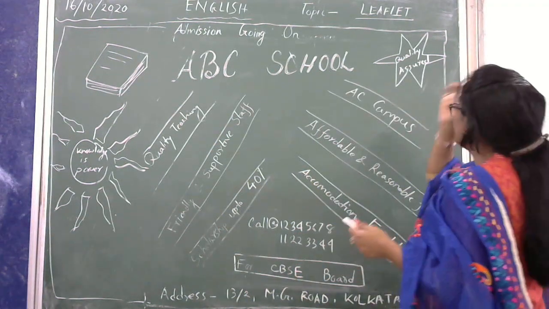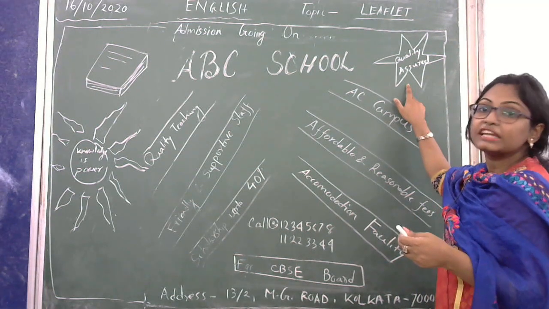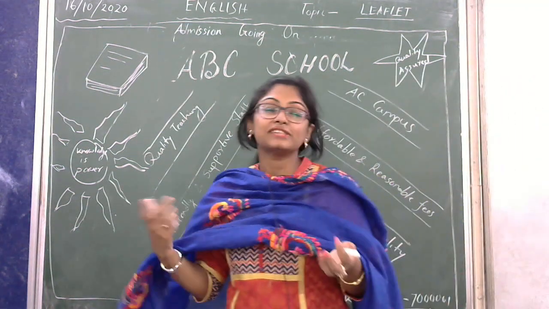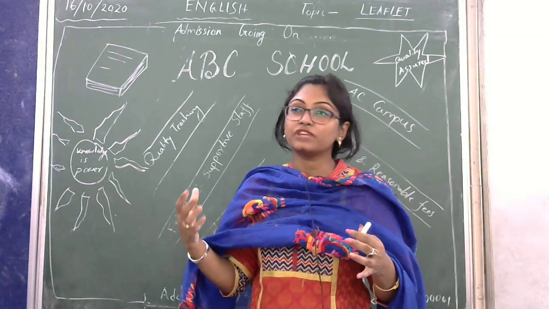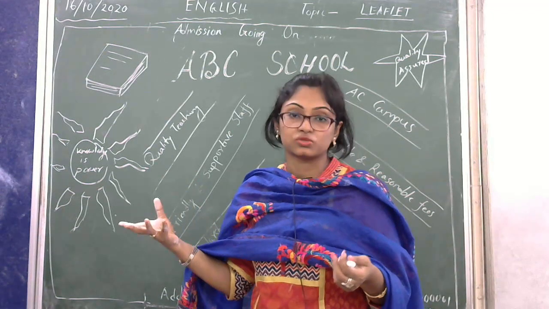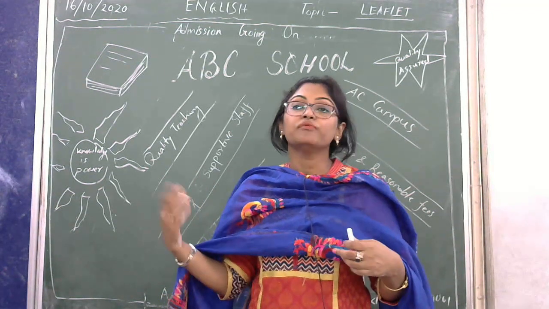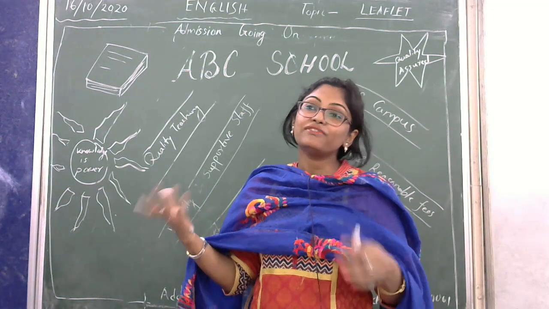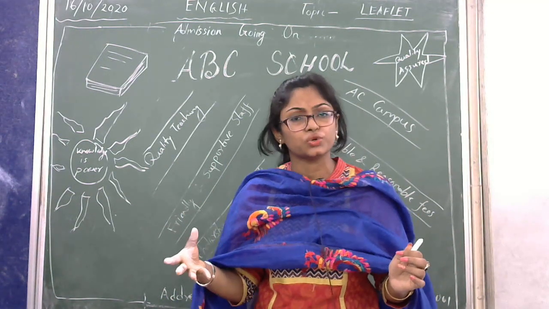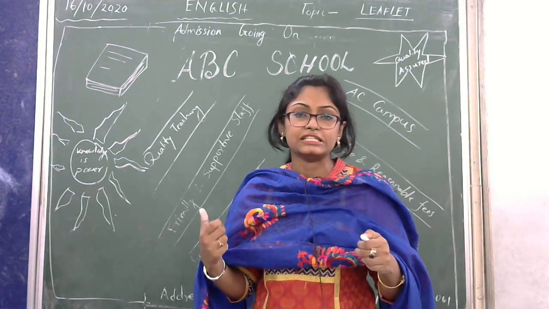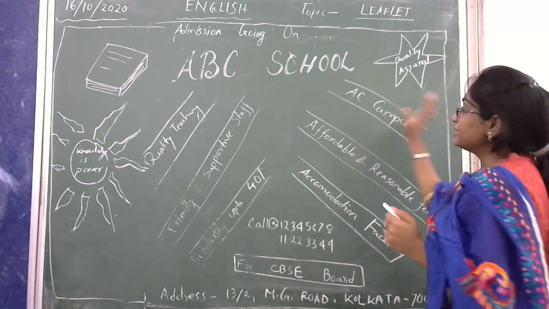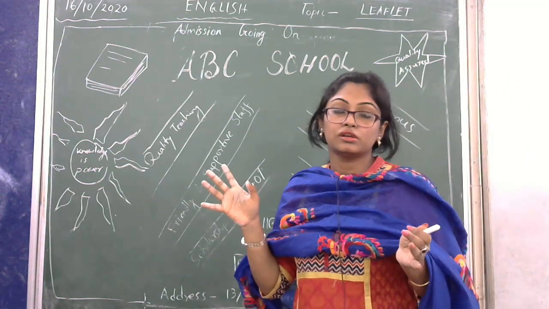See, another thing, I have drawn a star here and I have given the qualification. So it is important. See, this thing is a common thing. You can use it for a restaurant, you can use it for a coaching center, you can use it for the school also, and you can use it for personal cards. Whatever the questions are, you can mention this. This is the common thing, quality assured. That means you are maintaining the quality. Okay, so I have written it here, and I am trying to make the page full.